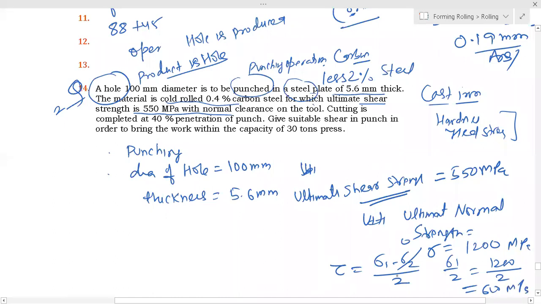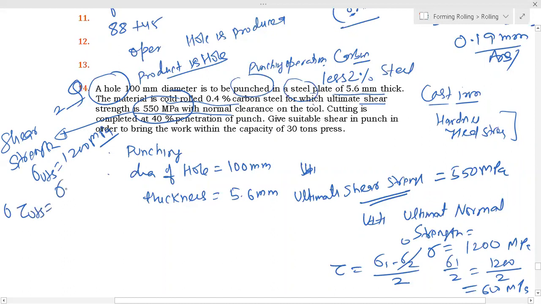So you can ask randomly. It is very clear that 500 megapascal is your shear strength. But to confuse, sometimes they will give you sigma UTS as 1200 megapascal. So you have to calculate tau UTS equal to sigma UTS divided by 2.